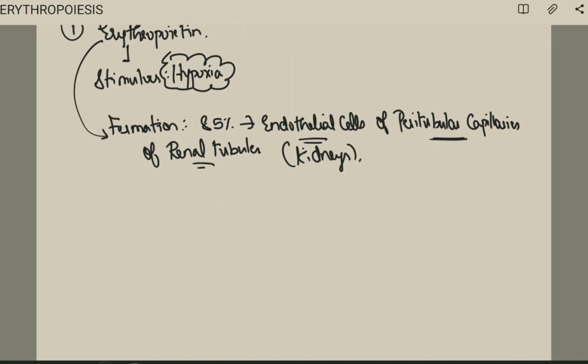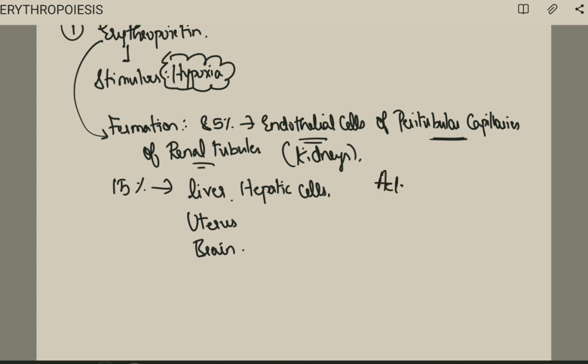Fine. This is 85%. Remaining 15%, it is found in the liver, hepatic cells, and our Kupffer cells. That is liver. Okay, hepatic cells, Kupffer cells, and also it is found to be in the uterus and also in the brain. Fine. Now, what is the action?